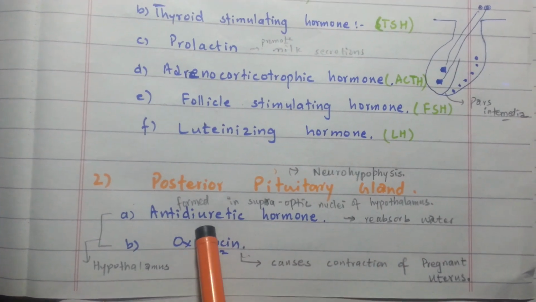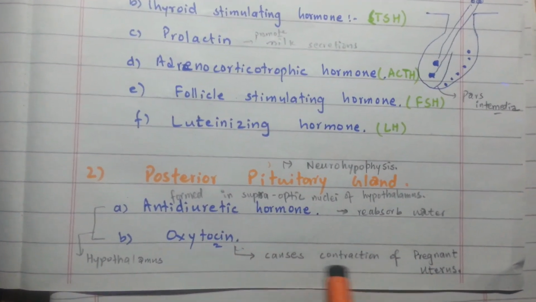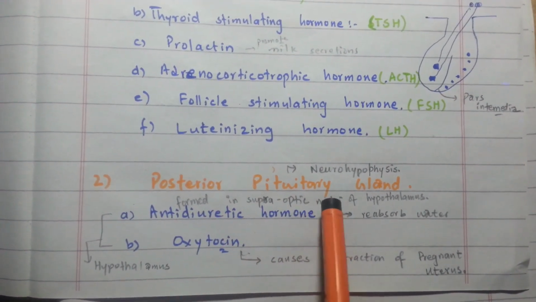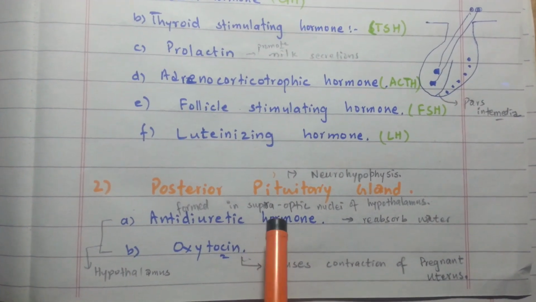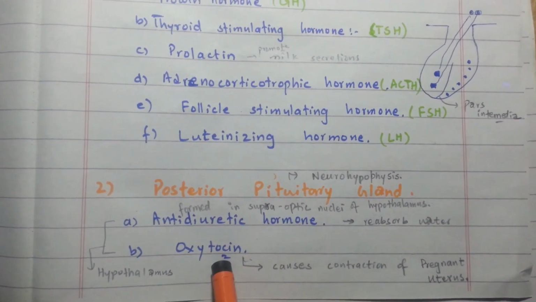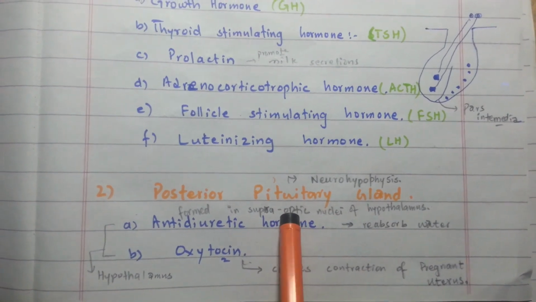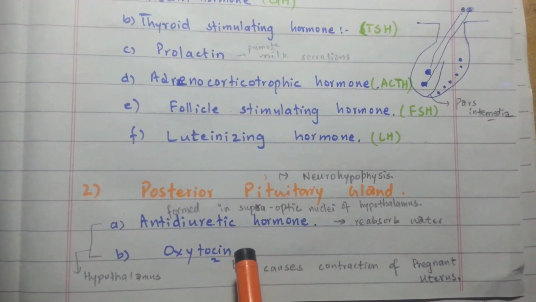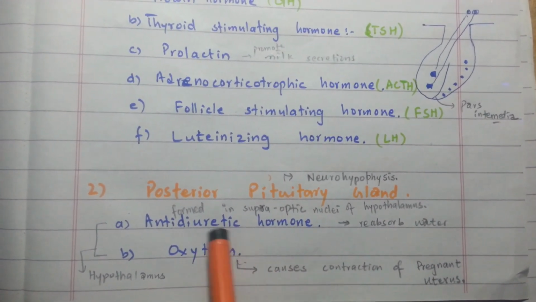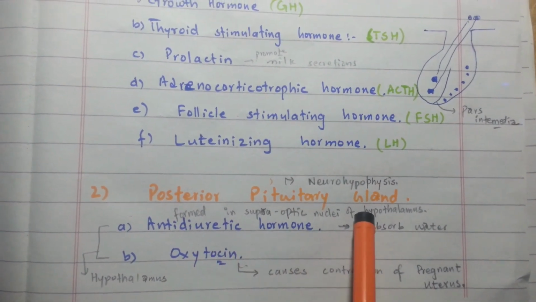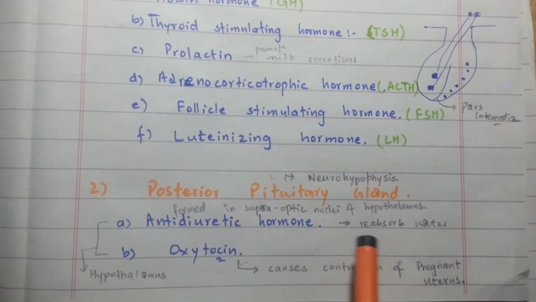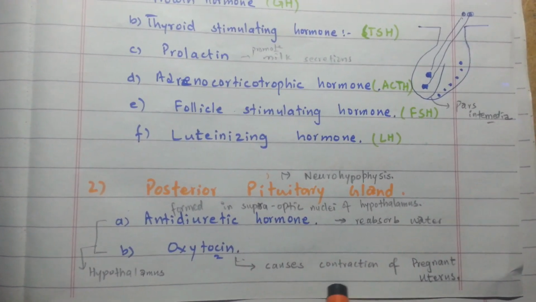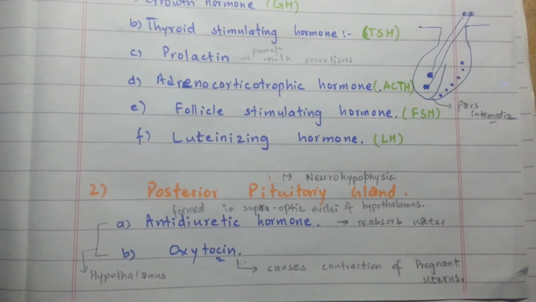Antidiuretic hormone is also called ADH, and oxytocin causes contraction of the pregnant uterus. The pituitary gland does not itself secrete these hormones, as ADH and oxytocin are secreted by the hypothalamus, and here in the posterior pituitary these two hormones are stored. Antidiuretic hormone, or ADH, is formed in the supraoptic nuclei of the hypothalamus, and its function is to reabsorb water in the renal tubules. Oxytocin causes the contraction of the pregnant uterus.